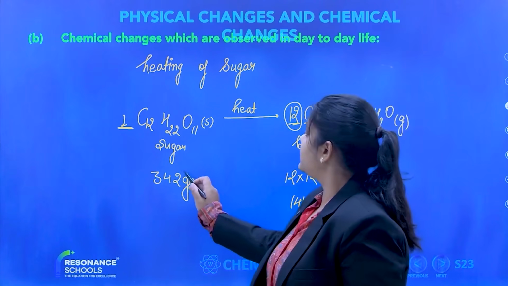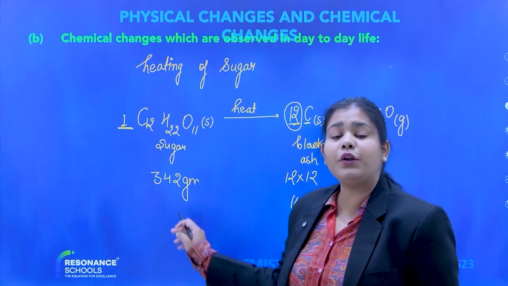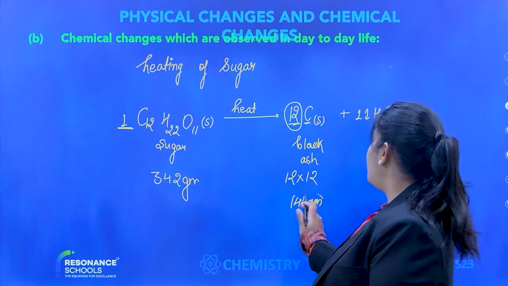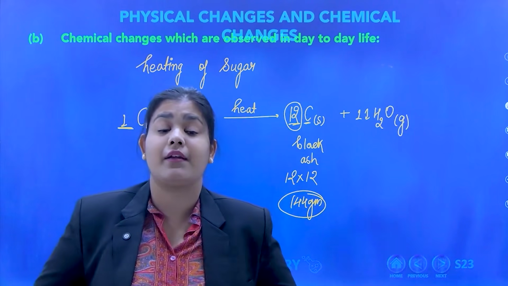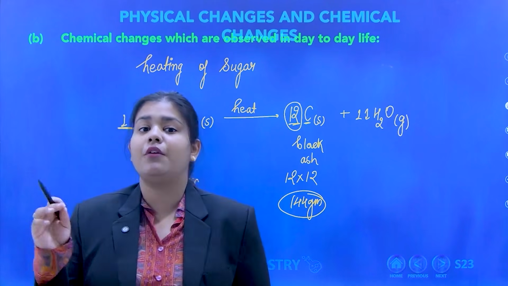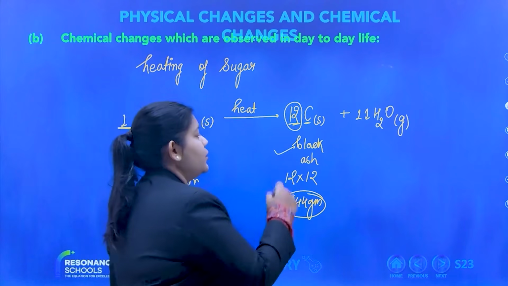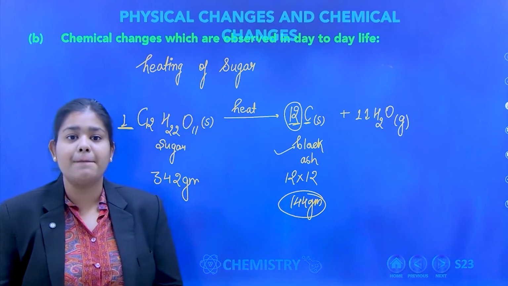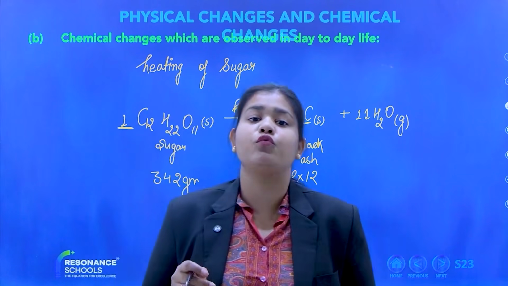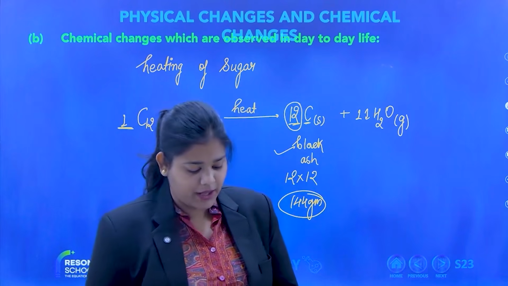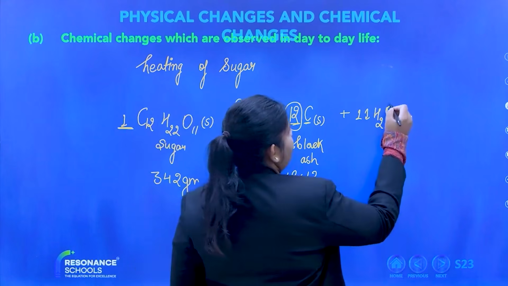So can you see, 342 gram of sugar is giving you 144 gram of carbon, 144 gram of black residue. So from 342 gram, you will only get 144 gram of black residue. Okay. So if I tell you the mass of water, H2O, earlier in the earlier class also I told you, what is the mass of water?